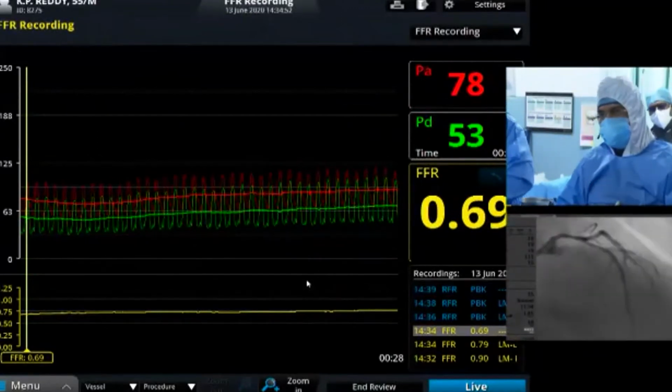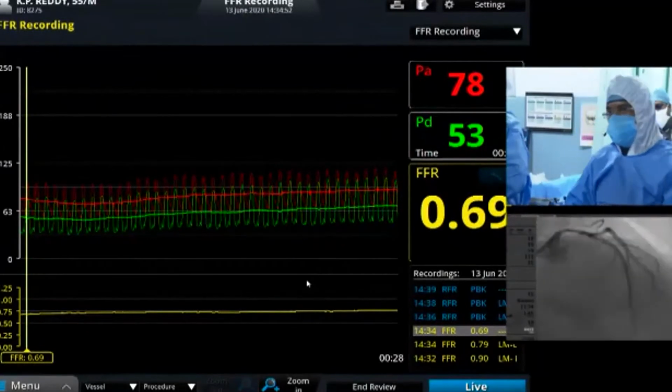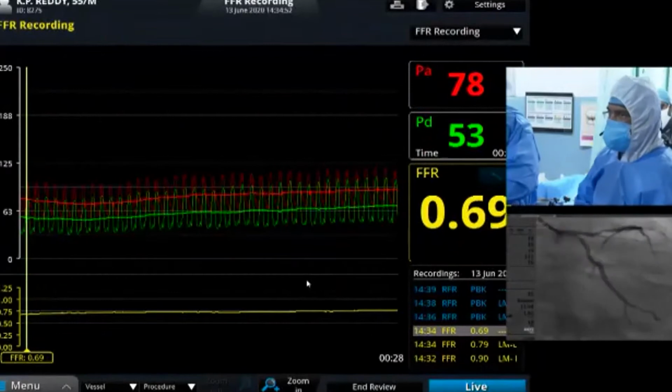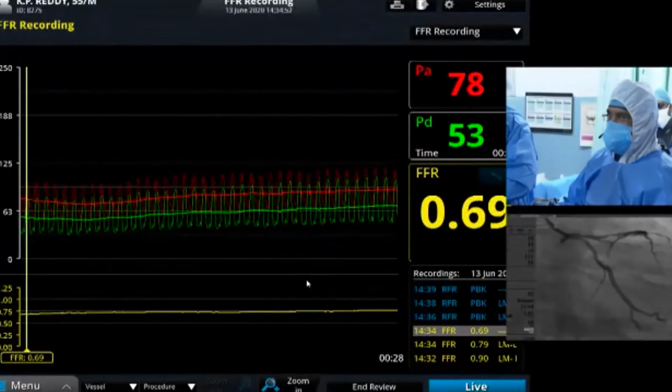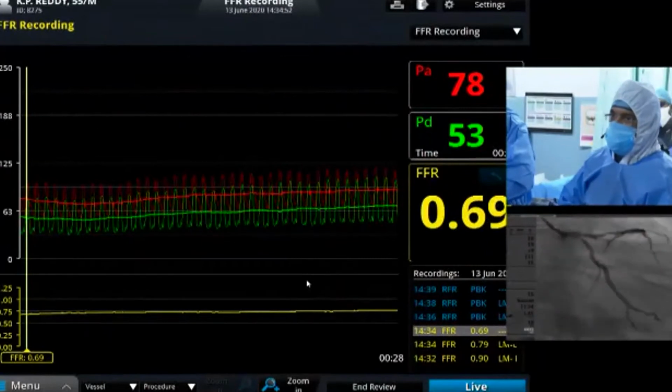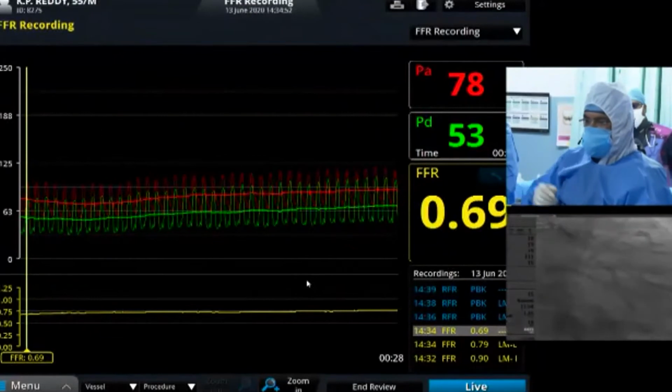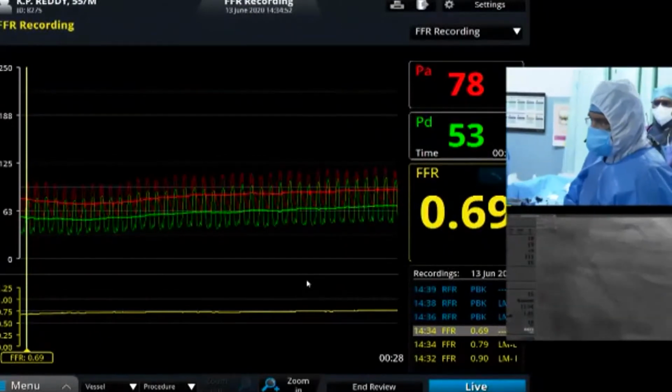So we did the FFR study. Surprisingly, the FFR study is significantly positive without any adenosine. Resting FFR was 0.8. When we gave NTG, it came down to 0.67. I'll show the values. You can see after NTG the value is 0.69.